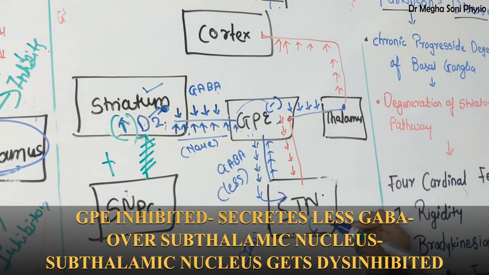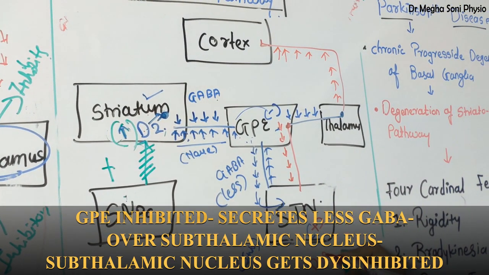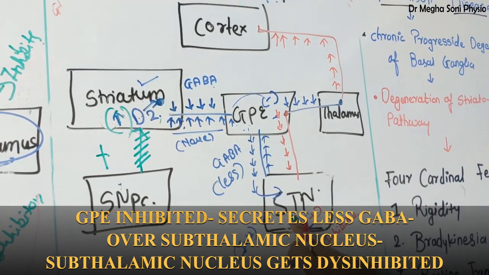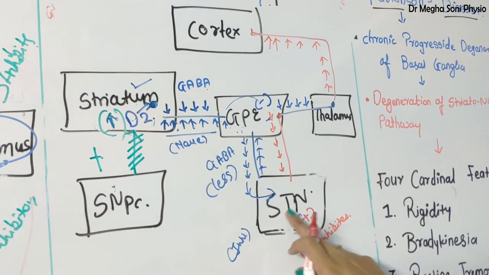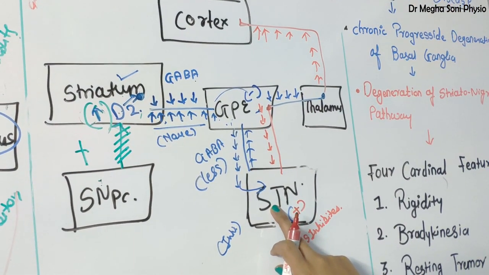So the subthalamic nucleus is stimulated automatically, or disinhibited. Now, as the subthalamic nucleus is disinhibited, it consists of the neurotransmitter glutamate.